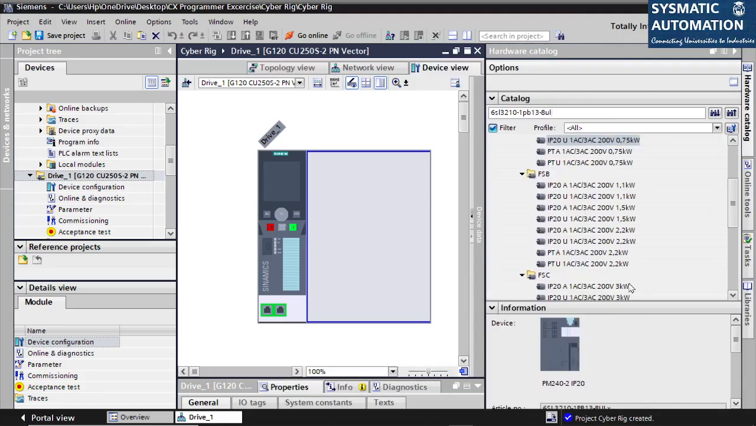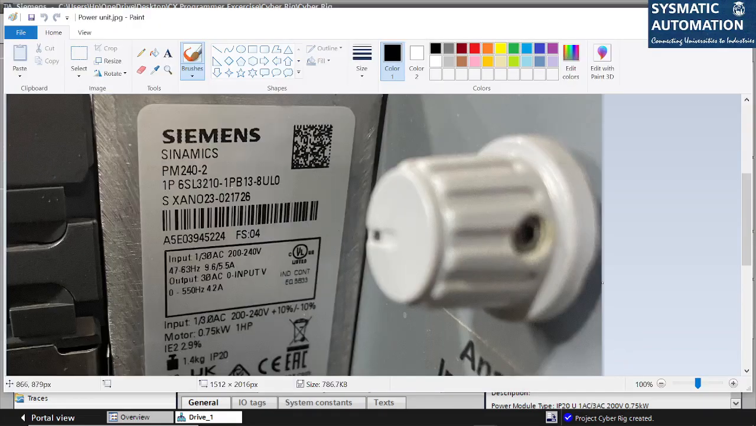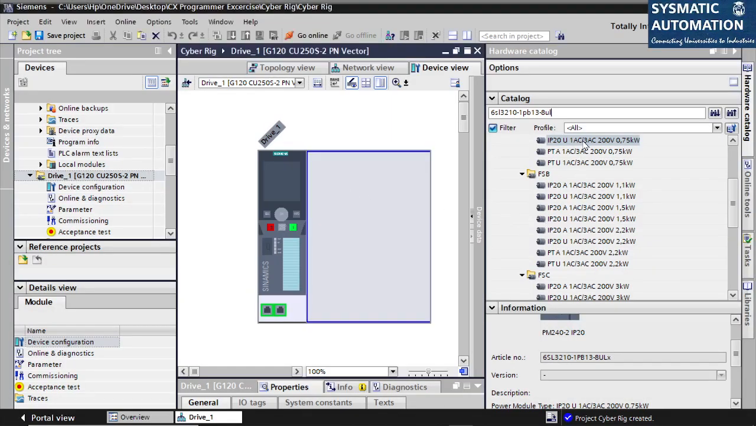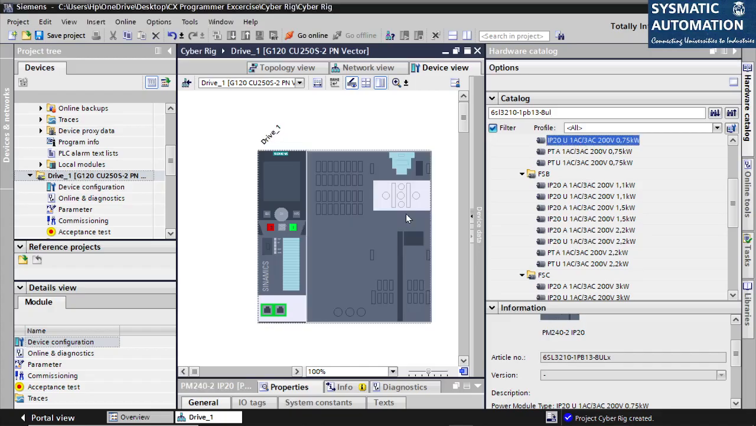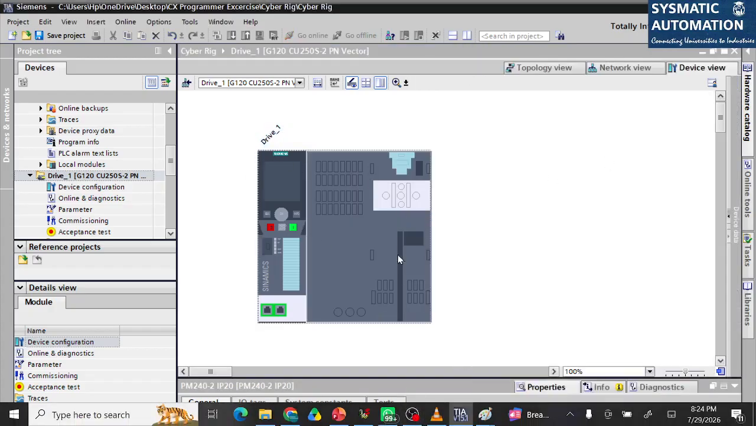So this is my power unit 6SL3210-1PP 13-8ULX. X can be anything. Here it is 0, it can be 1, 2, 3, anything. So I will choose this power unit here. That is how my drive is configured now.